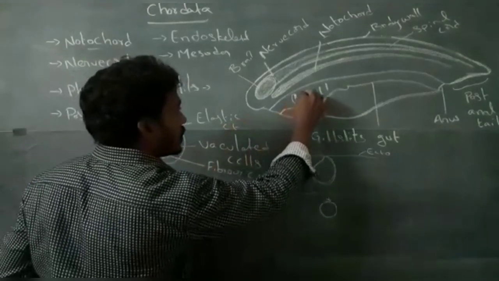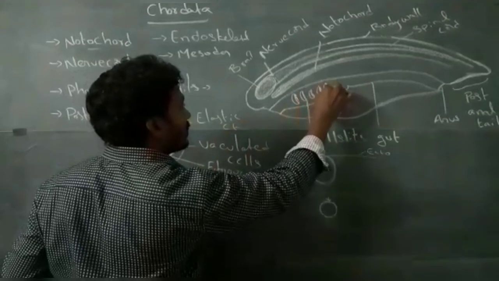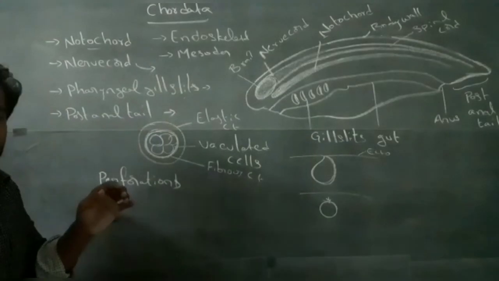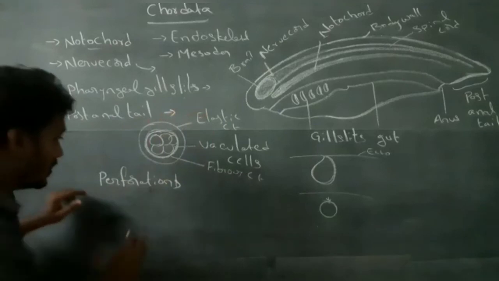These are pore-like structures. These are derived from ecto-endodermal origin.